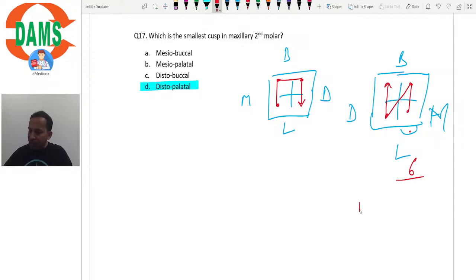So in maxillary first molar, distobuccal is smallest, but if cusp of Carabelli is present, then that would be the smallest cusp. Whereas in second molar or third molar, it is the distopalatal cusp that is the smallest cusp, right? So let's go to the next question.